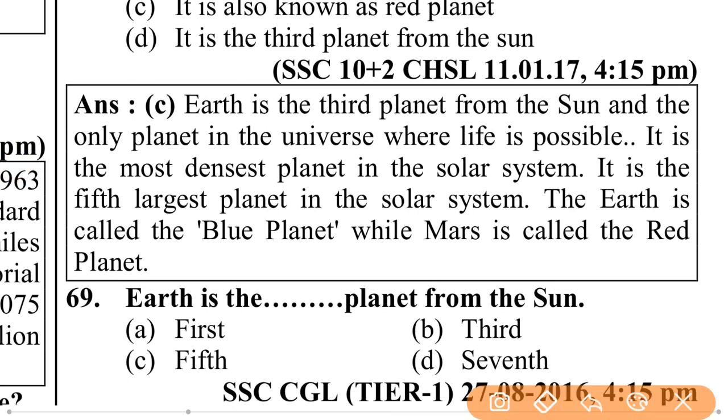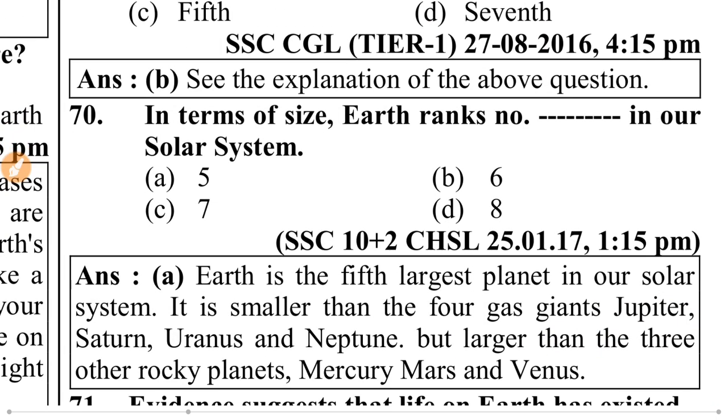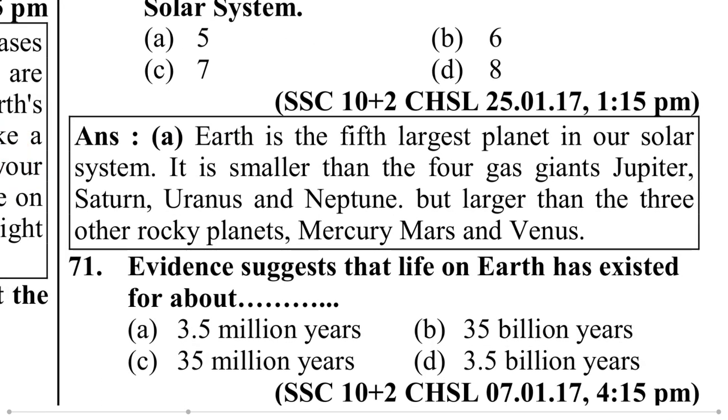Earth is the 3rd planet from the sun and the only planet in the universe where life is possible. It is the densest planet in the solar system. It is the 5th largest planet in the solar system. The Earth is called the blue planet, while Mars is called the red planet. In terms of size, Earth ranks 5th in our solar system.